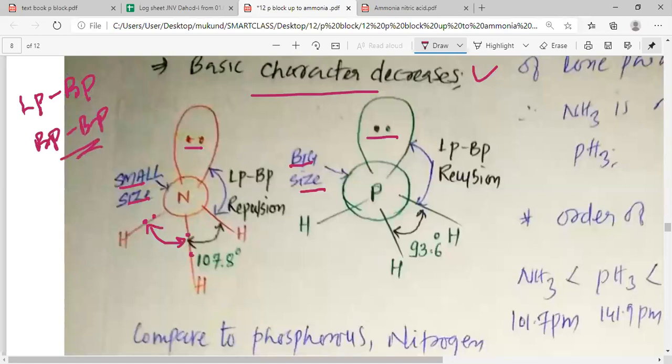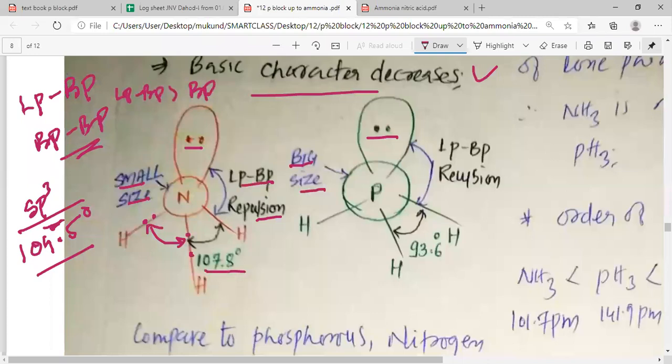Now, if we look into the hybridization in ammonia, it is sp3 hybridization. So the bond angle should be 109.5 degree. This bond angle is decreased to 107.8 degree by the lone pair bond pair repulsion. We know that lone pair bond pair repulsion is greater than bond pair repulsion, and due to that, this bond angle, which was 109.5 degree, has been reduced to 107.8 degree.